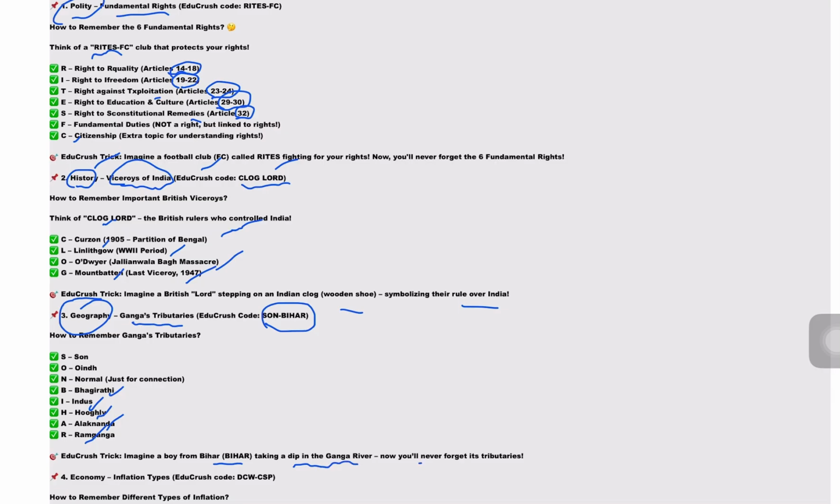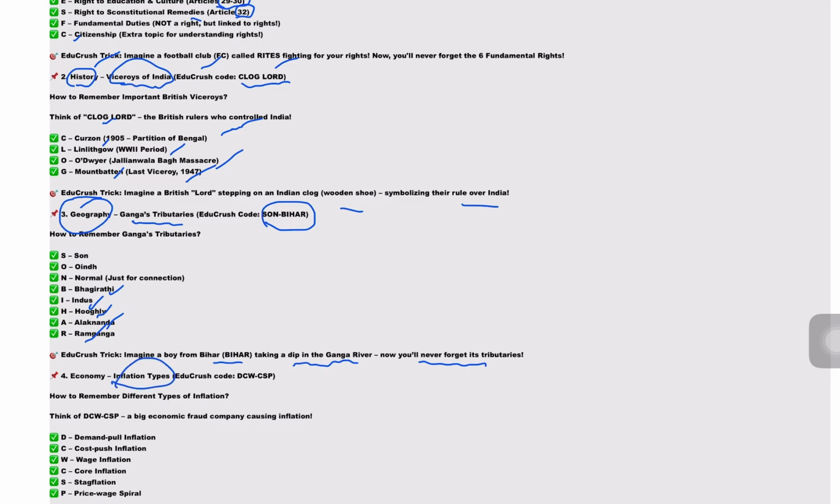Now you'll never forget its tributaries. Let us take inflation types from the economy point of view, and the code is DCWCSP. So how to remember different types of inflation? Think of DCWCSP, a big economic fraud company causing inflation.